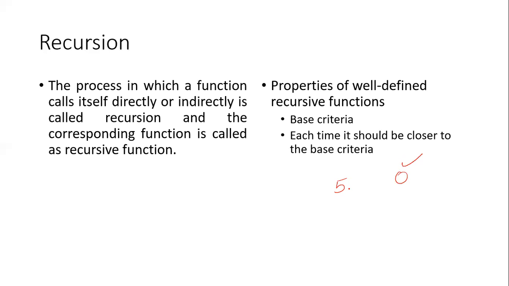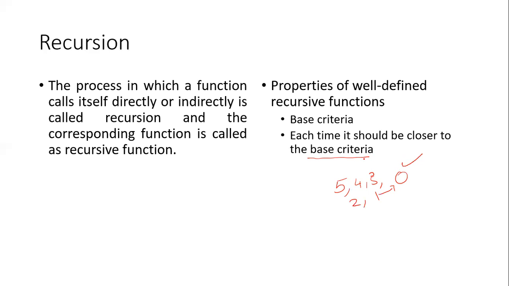So every time it should try to come closer: 4, 3, 2, 1, and it comes to 0. Understand? Like this, every time we should bring it closer to the base criteria. Such functions are called well-defined recursive functions.